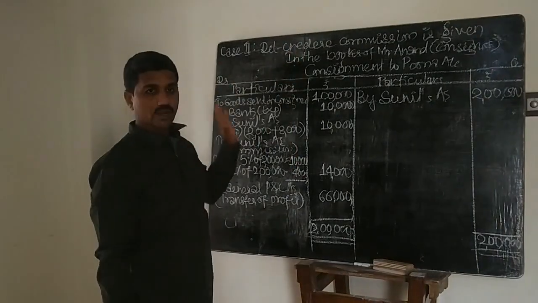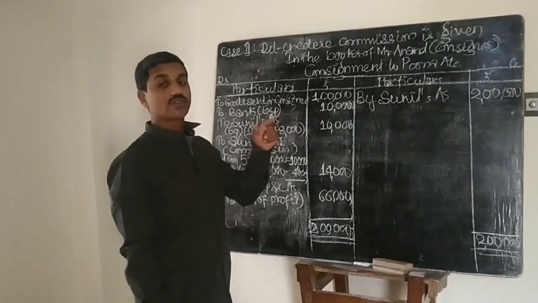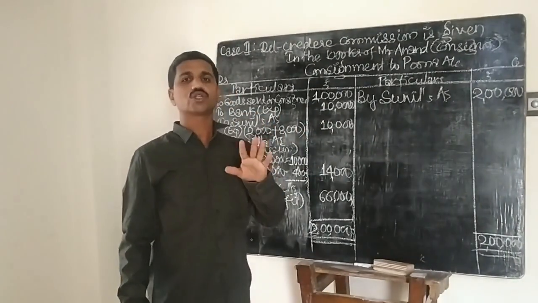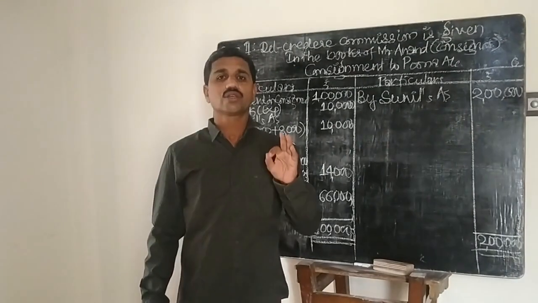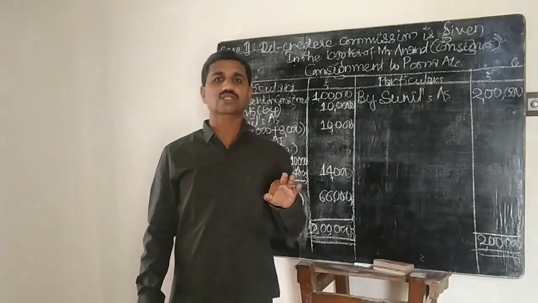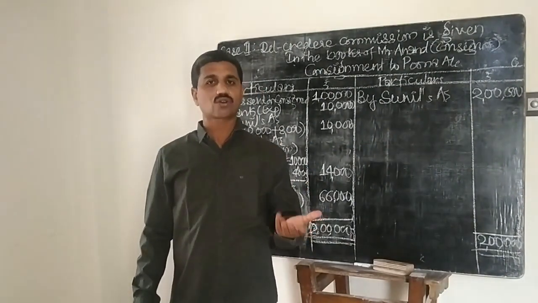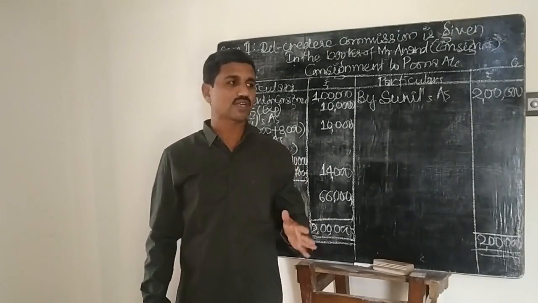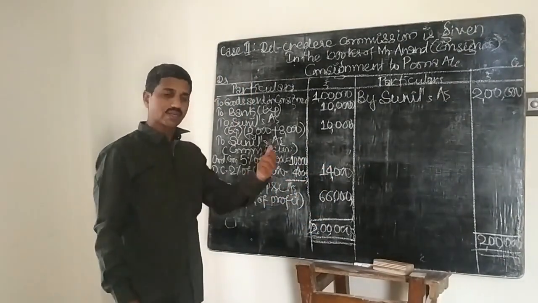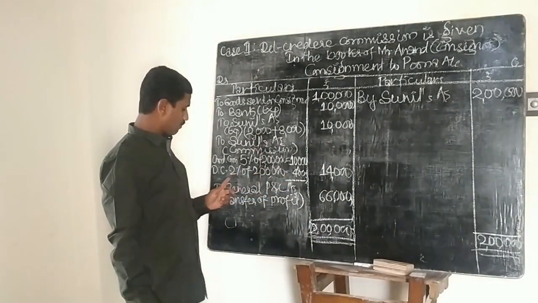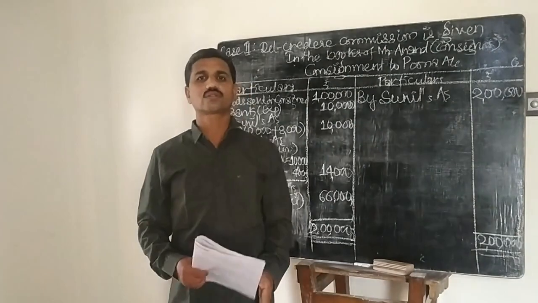Clear? So when the del credere commission is allowed by the consignor to the consignee, the consignee has to assume the risk of the collection of the debts. I mean to say, he needs to bear the risk of bad debts. So in case the bad debts are not collected, he has to bear them, and that bearing of bad debts is compensated by the del credere commission here. Clear? So thank you.